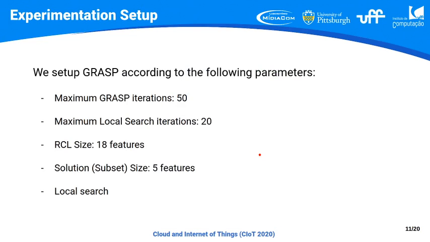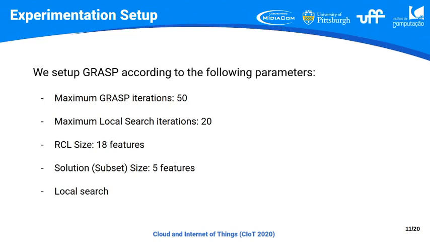And also we choose the RCL as the full available features, because the WSN dataset that we used in this experimentation already has just this number of features. So to avoid discarding many features, we will keep all these features as the RCL features list.